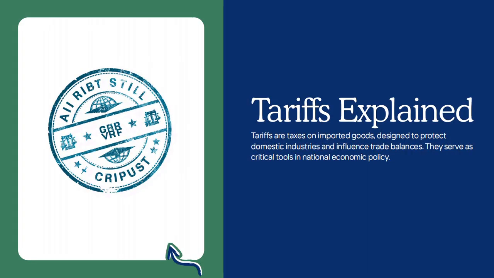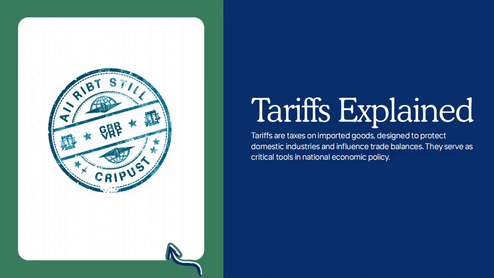Next, we have tariffs. So a tariff is a tax imposed on imported goods. Okay, so it is used to protect domestic industries, generate revenue, and control imports. For example, higher tariffs make foreign goods more expensive.